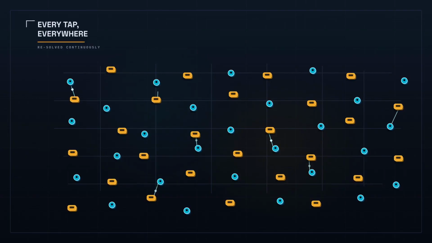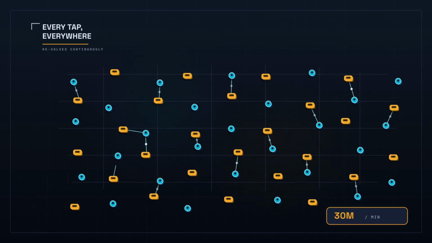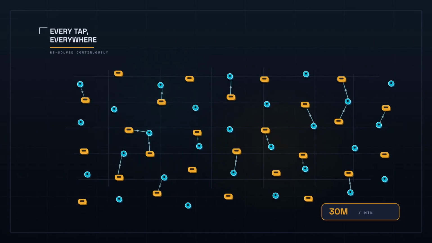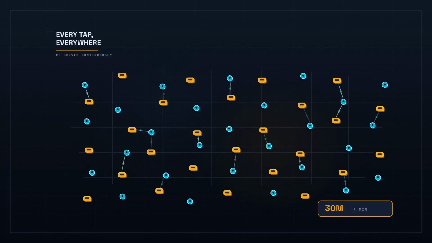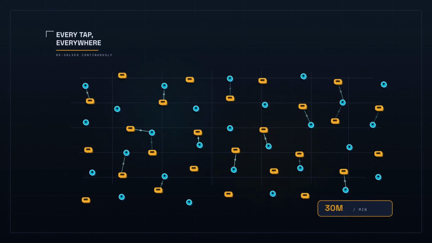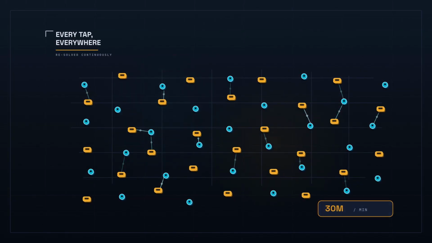The match engine makes more than 30 million pairing predictions a minute, in batches of 15,000 answered in a tenth of a second. The arrival model responds in milliseconds. A whole city of supply and demand, solved again and again, and you feel none of it.